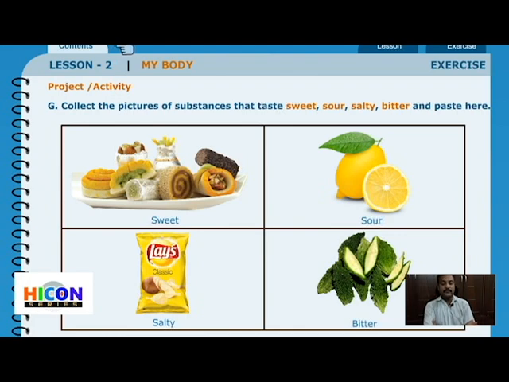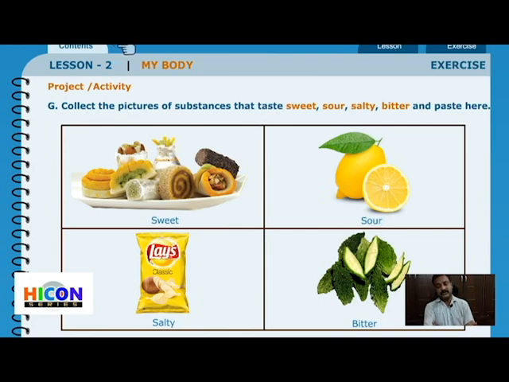Fine. So for sweet, we have got a lot of sweets available. For sour, we use lemon or tamarind, or oranges also are sour in taste. Salty, chips packets, obviously chips are a bit salty.